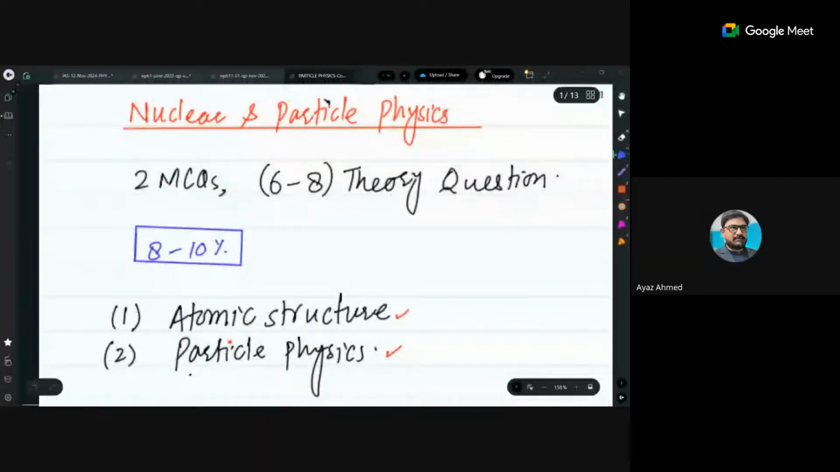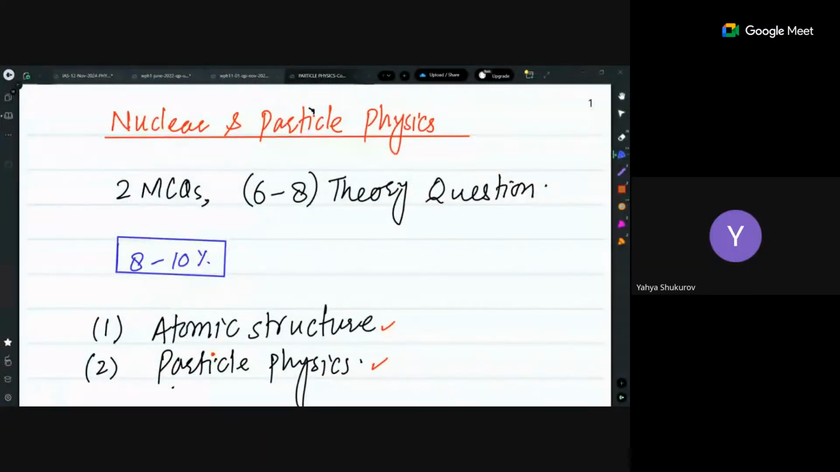Okay, good. So here is the topic we are going to discuss today. That is basically particle physics. Okay, is that screen shared with you people? Now it is loaded. So, particle physics and